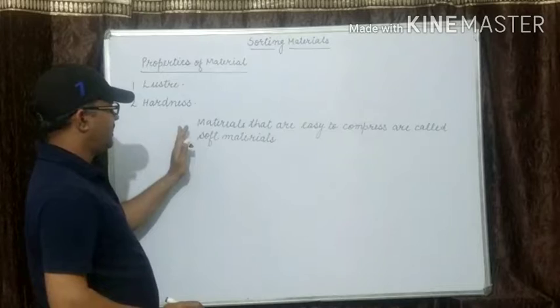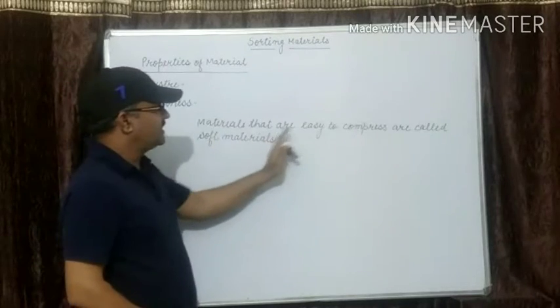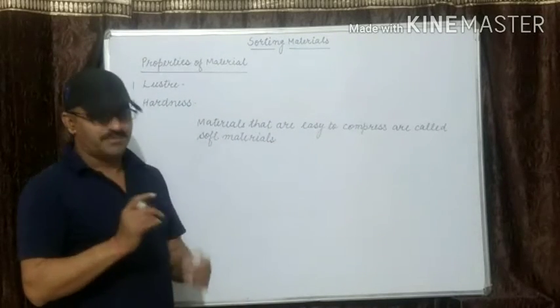Very simple definition: materials that are easy to compress are called soft materials.